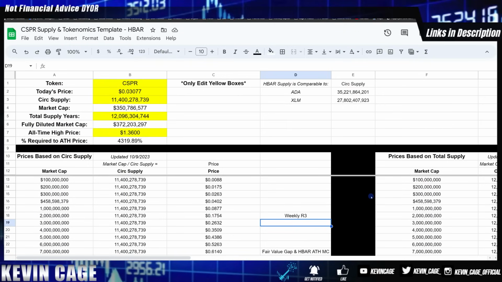For every single project I look at, I want to understand the tokenomics, I want to understand the inflation rate, if any, and how this could affect the price in the future, and then compare it to other assets that we've seen in terms of market cap valuation, circulating supply, etc. So I do this for every single investment that I'm interested in that I'm looking to hold for the long term. I hope you guys enjoy this one, and let's kick it off.